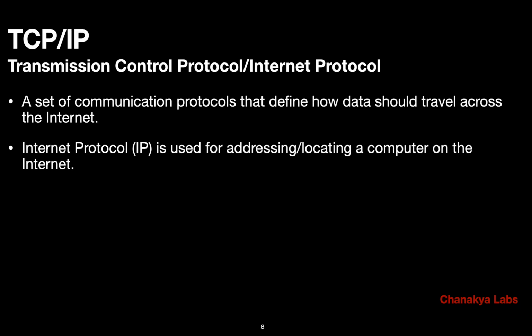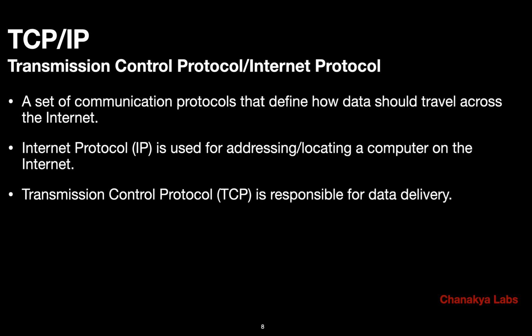So IP is used for addressing and locating a computer on the internet. As mentioned earlier also, the IP address is the precise, unique address of a computer or server on the internet, right? So basically Internet Protocol enables that unique way of addressing or locating a computer on the internet. And what is TCP? TCP, or Transmission Control Protocol, is responsible for the delivery of the data, right? Now why are they used in conjunction?